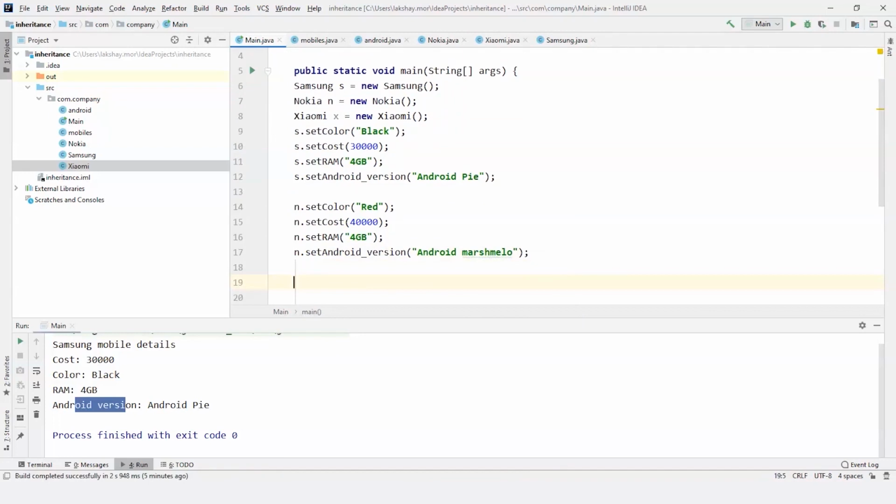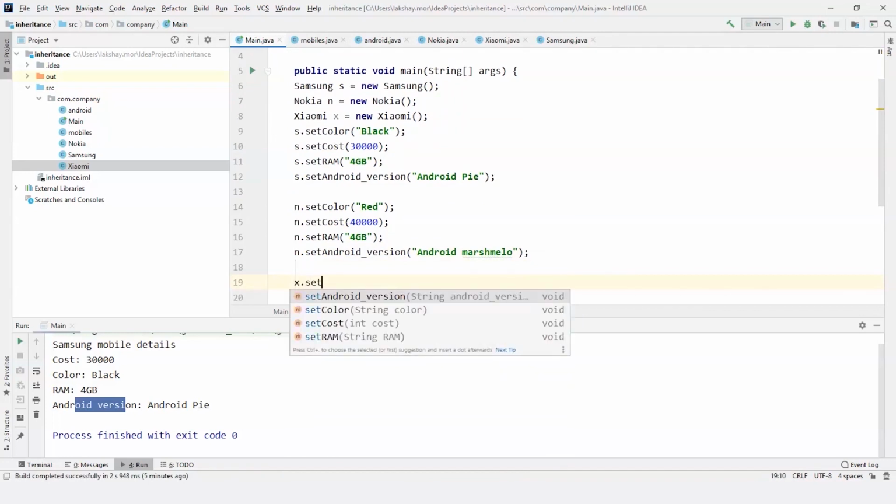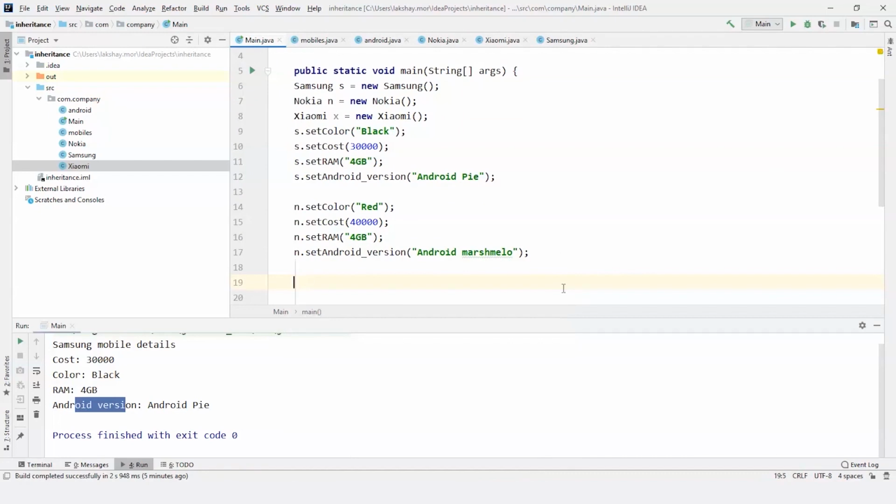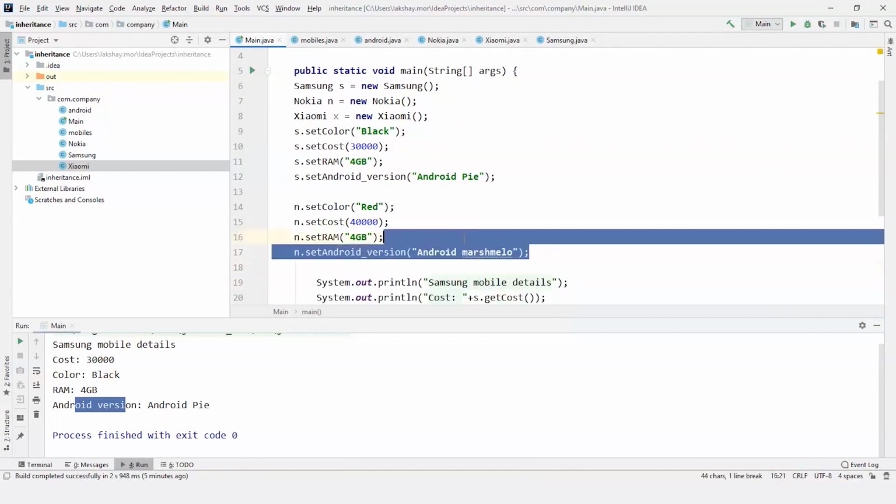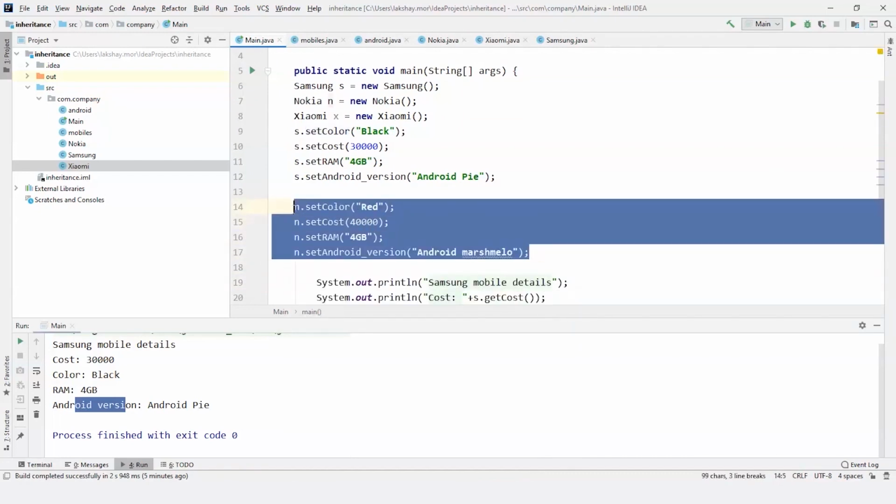In the end I'm going to do X dot, let's just copy paste it, so it will be a lot easier for me to code or for you to code.